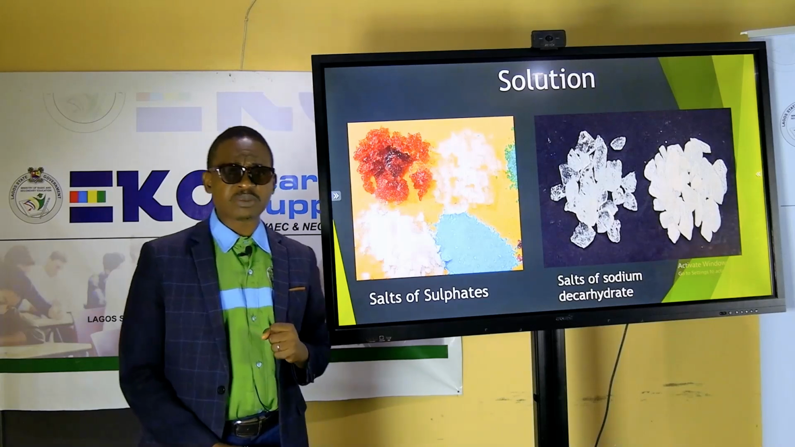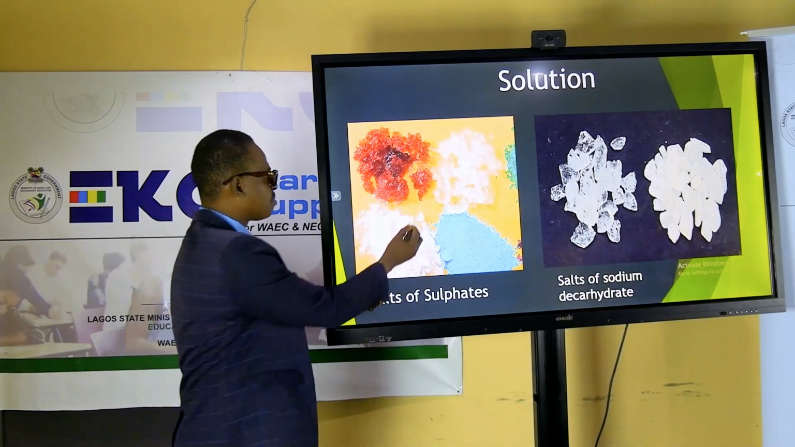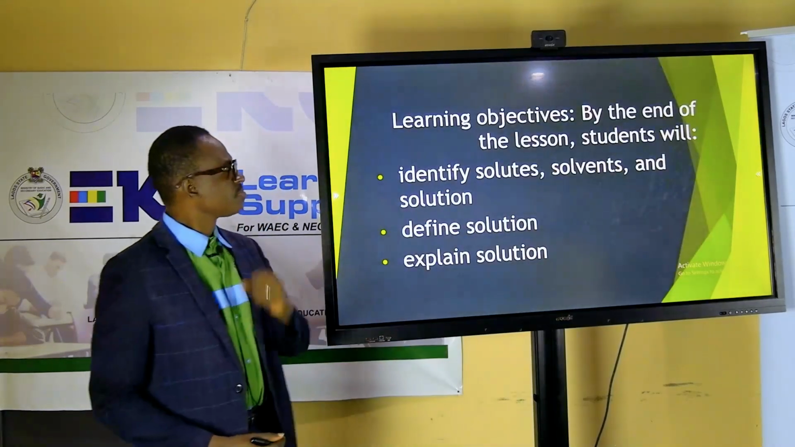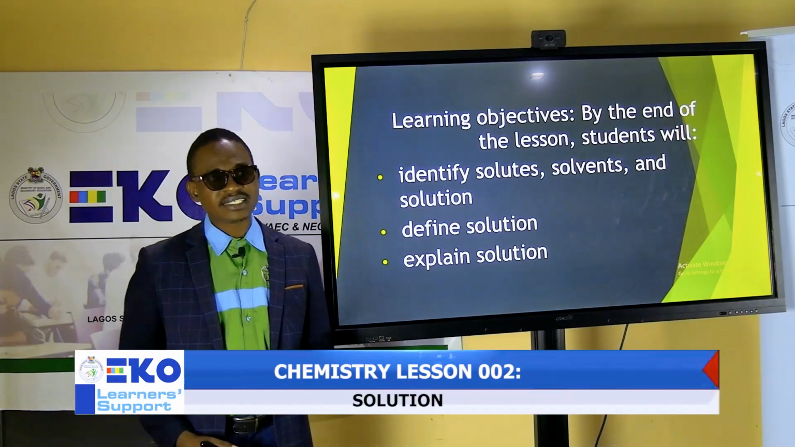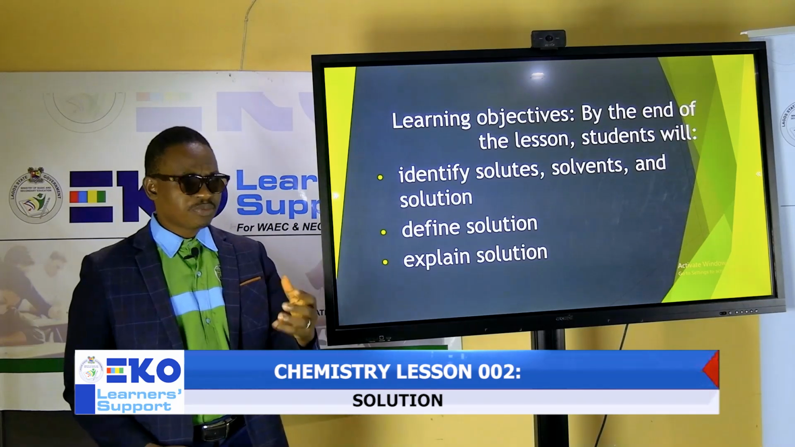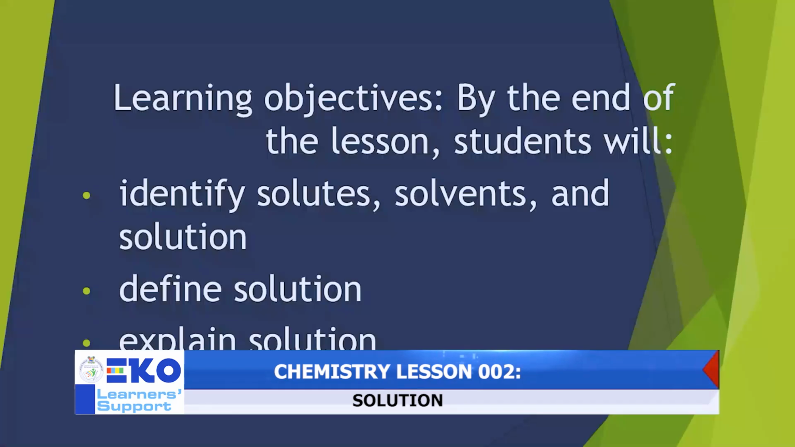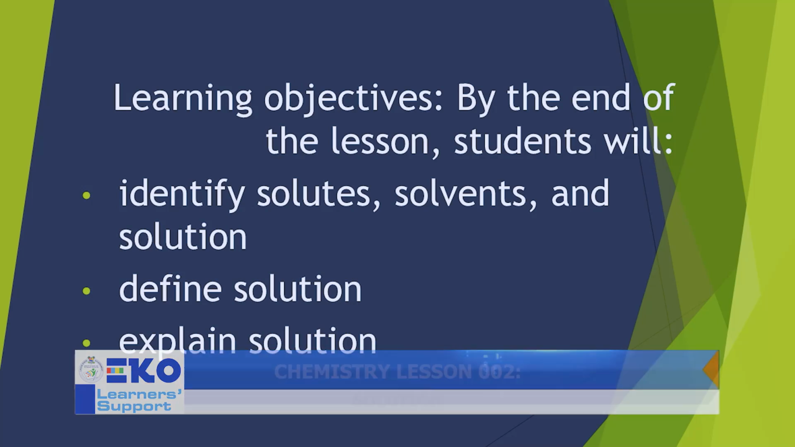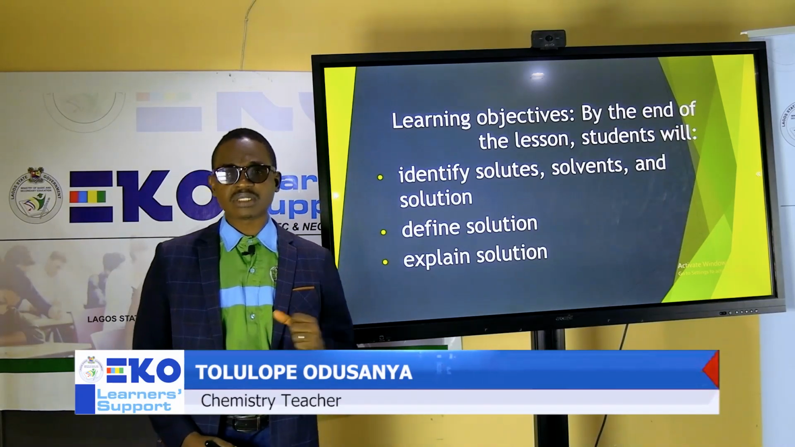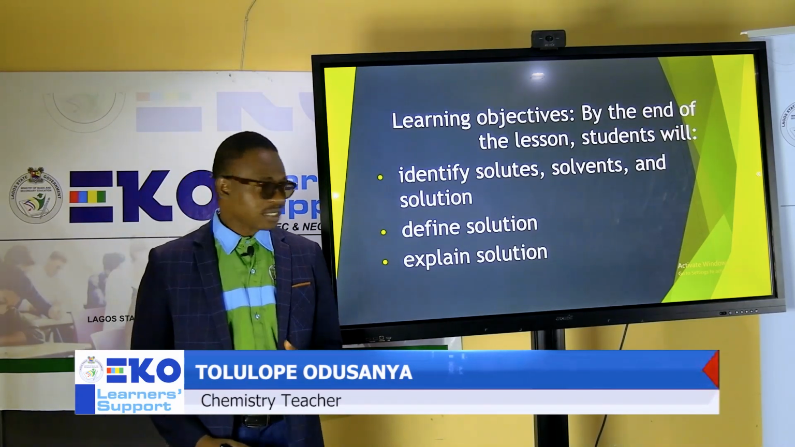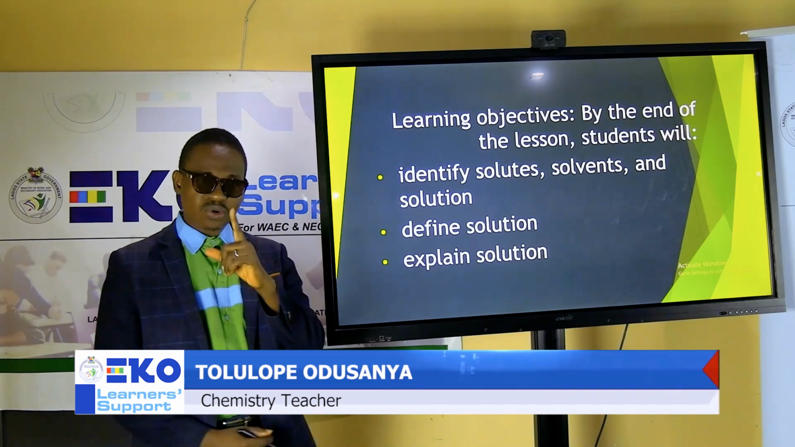So what would be the behavioral objective for this particular topic? Now, our learning objective will be, by the end of the lesson, you as a student will be able to, one, identify solutes, solvents, then have a better understanding of solutions. Then you should be able to define solution. Not only that, you should be able to explain what a solution is. So these are things that we're going to be discussing as we progress with the class. I hope you are following me. Oh, good.